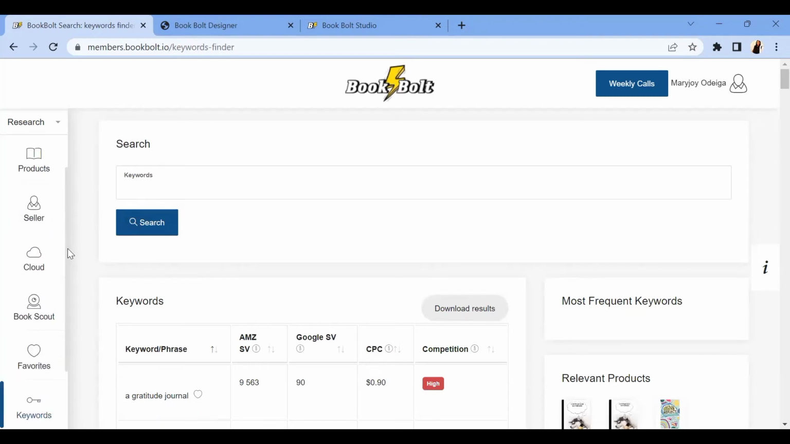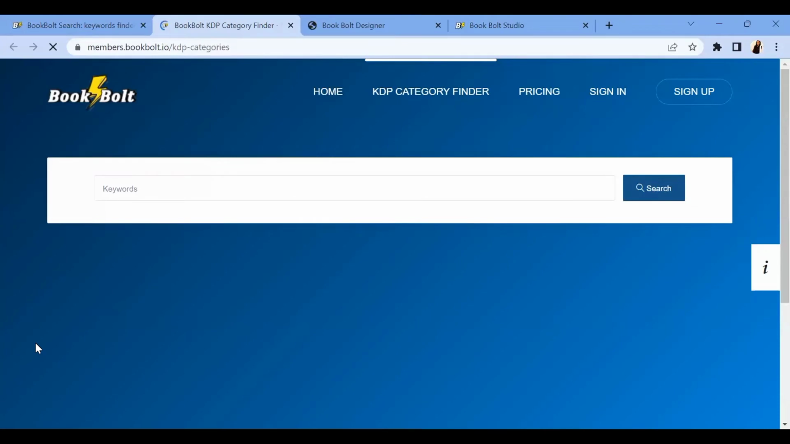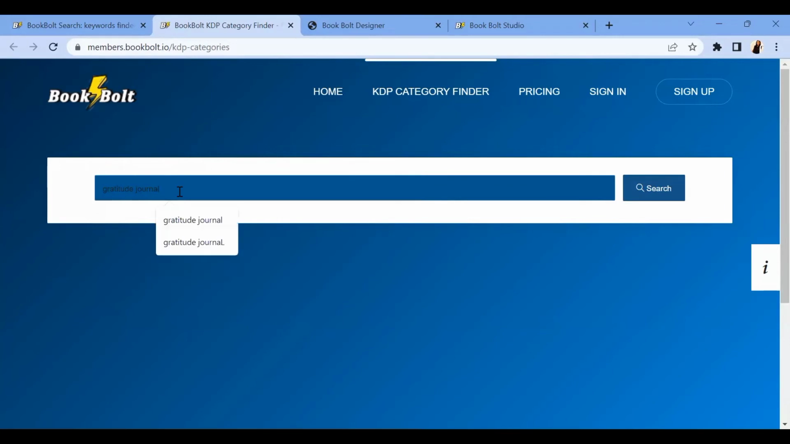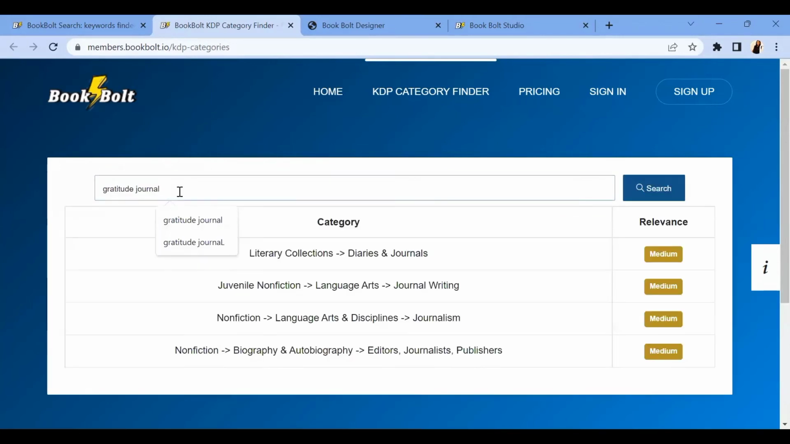Let's go over to the KDP categories. You know, when you're trying to create your book and publish it, you actually need to put it in a category. Most times, many of us are not really sure of the kind of categories to put our book. BookBoat is going to help you do that. So you actually come here and click on gratitude journal. When you click on gratitude journal, it has brought out likely categories that you can actually place your book and you would actually make sales.